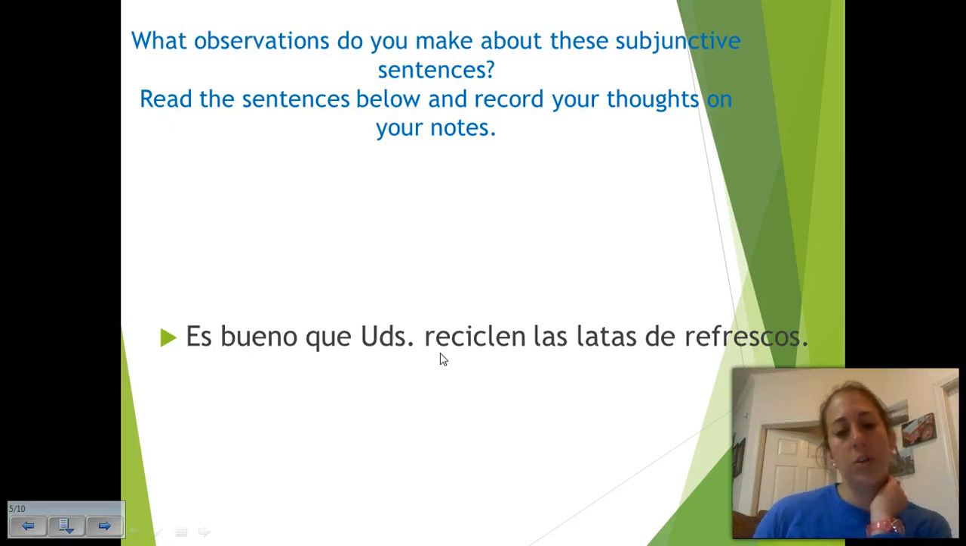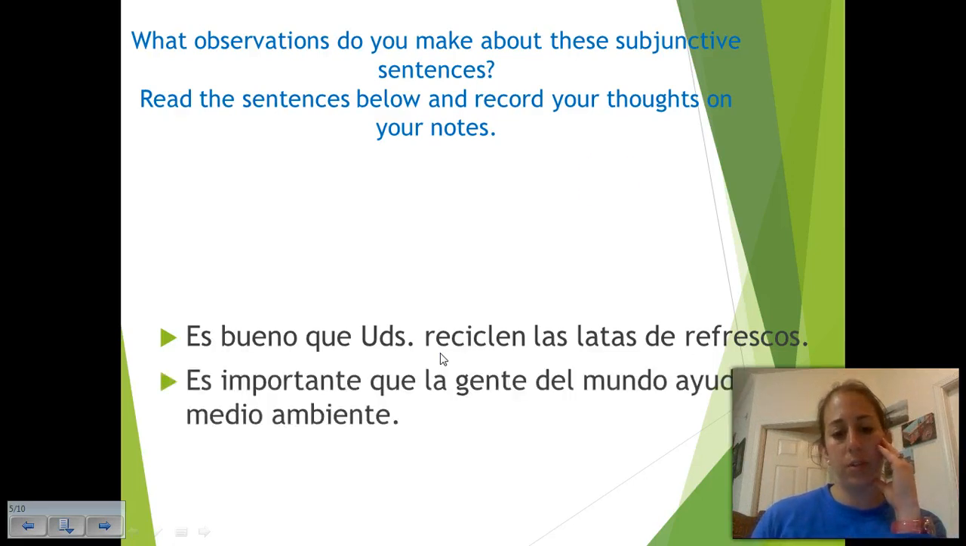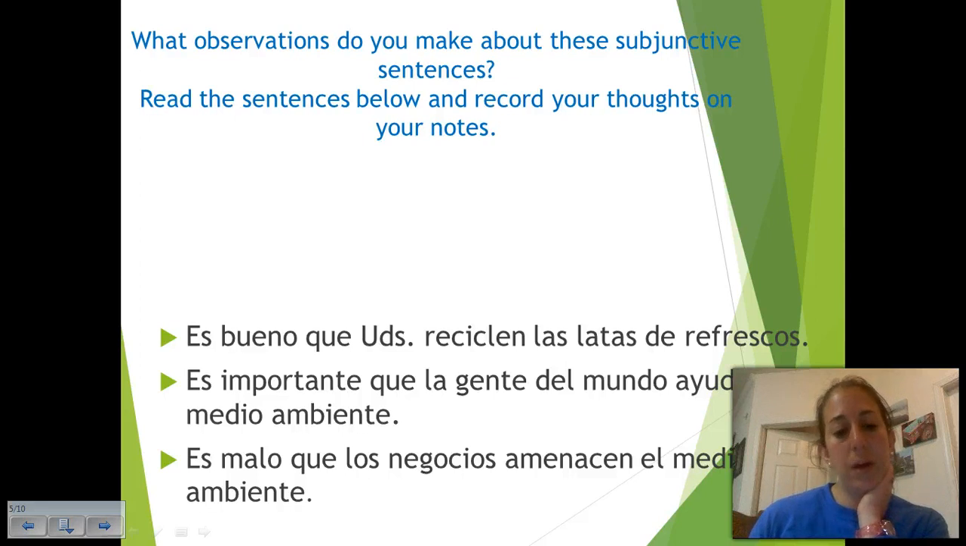Take a look at that sentence closely. Think about what it means. Jot down any ideas that you have. Here's another example of a sentence using the subjunctive. Es importante que la gente del mundo ayude el medio ambiente. What do you think? And then finally, es malo que los negocios amenacen el medio ambiente. Interesante. All right.